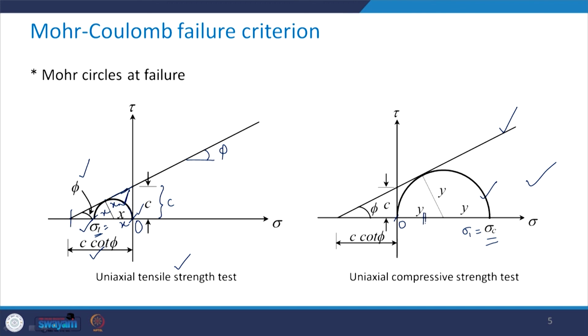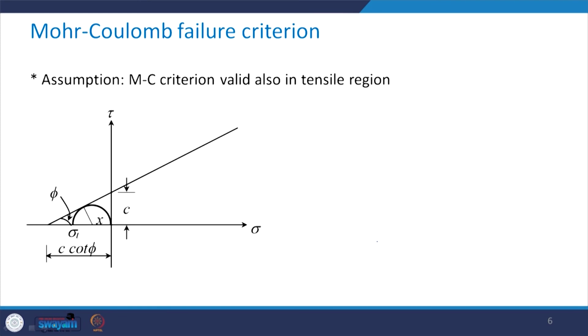So this distance and this distance are the same as the radius of the Mohr circle. Similarly, from simple trigonometry, if this distance is c, this distance from here to here is going to be c cot phi.